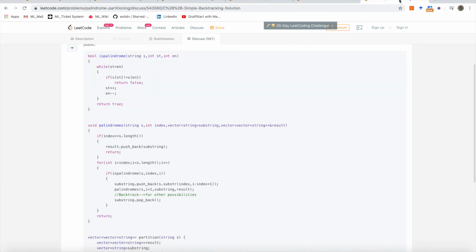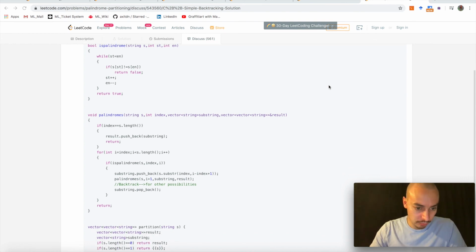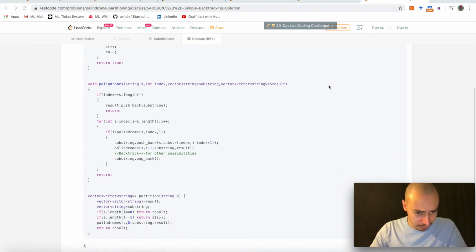let's go to the final problem that we are discussing here. That's the palindrome of strings. Let's see where the pattern emerges here. The pattern emerges here in the function palindromes, which is called with a string, the index again, a vector of substrings, and here basically the submission keeps track of the result as a parameter that's being passed in by reference.